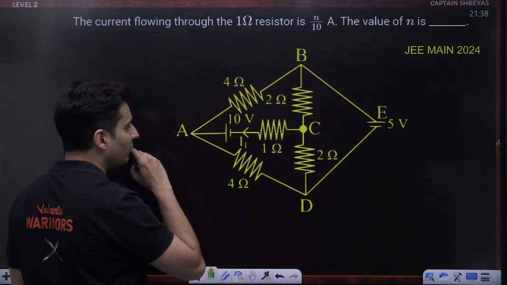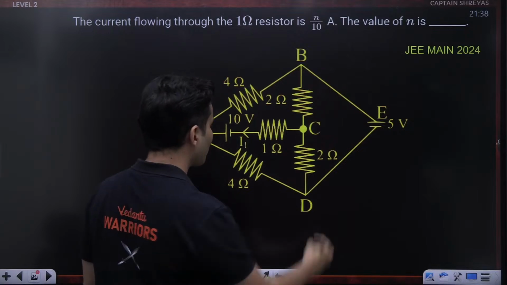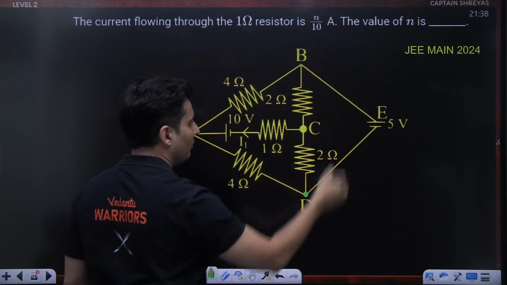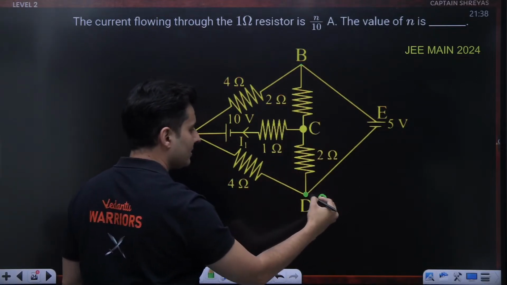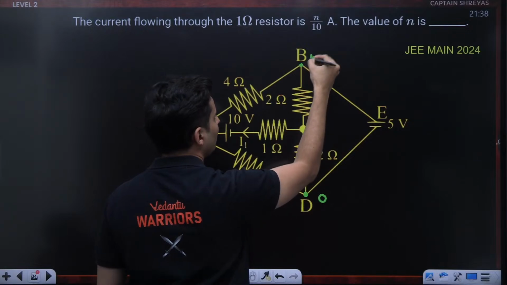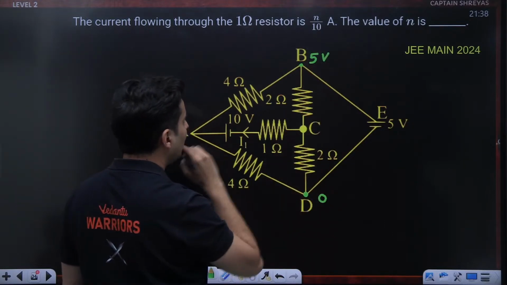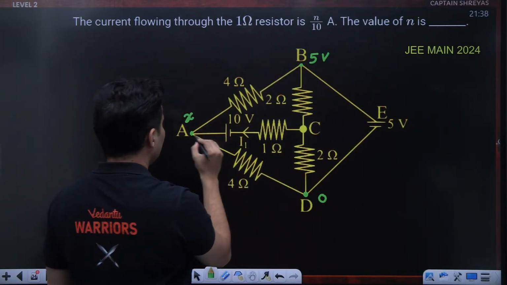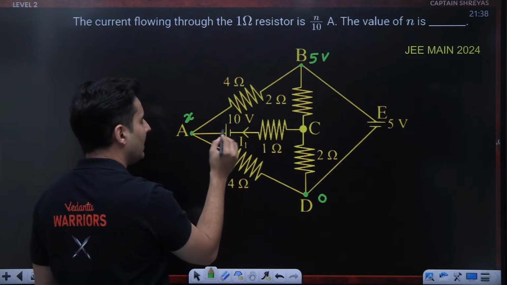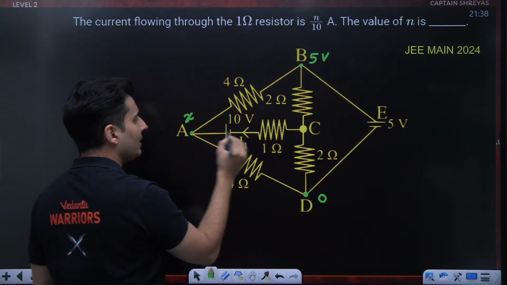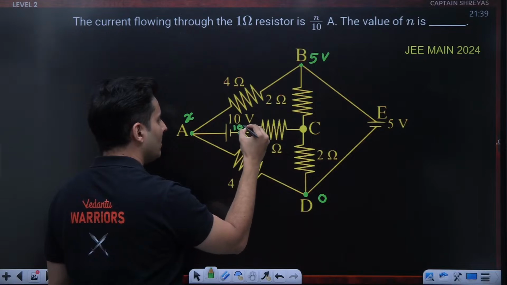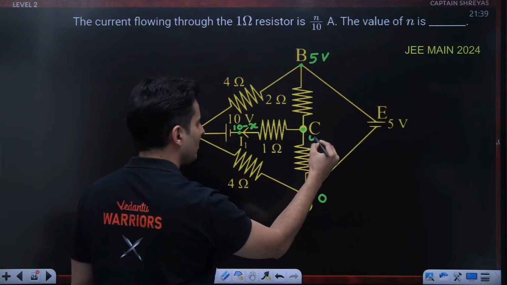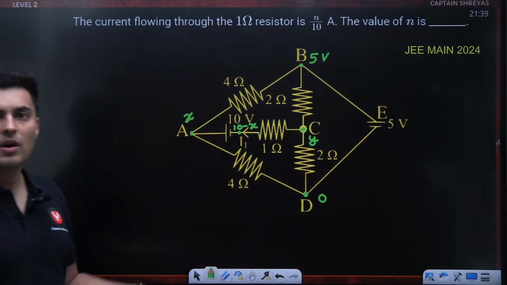So start assuming some voltages at some random points here. So let's say, maybe this point and this point, the voltage difference is 5 volts. So let's say I take this as 0 volts. So this point's voltage will be 5 volts. This point and this point won't have the same voltage. Let's say I call this voltage X. So if this is X, this is a 10 volts battery. This is higher, so this will be lower. So this will be 10 minus X volts. This will be something else only, so this will be Y volts. So we'll do it by the method of potentials.